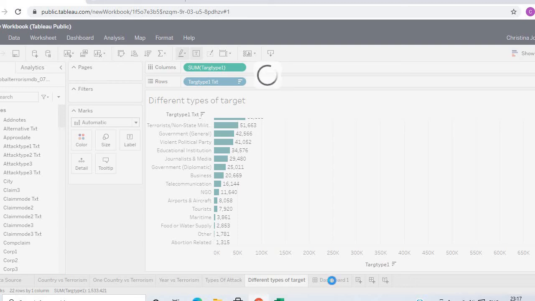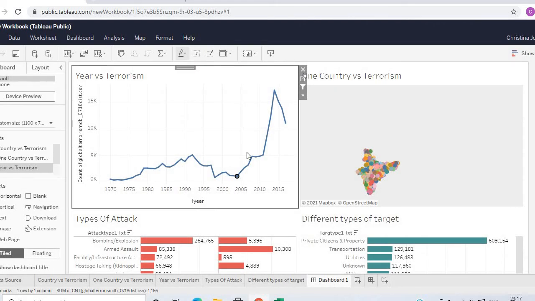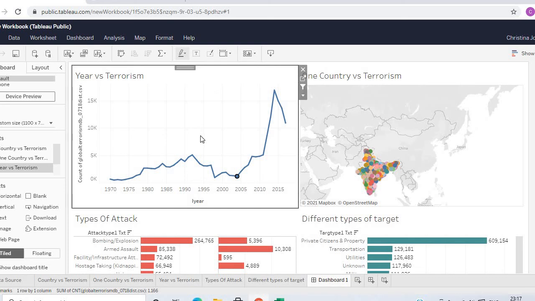So let's see the dashboard I have created. It's taking a longer time. Yes, this is the dashboard I have created consisting of all the observations. It is an interactive dashboard.